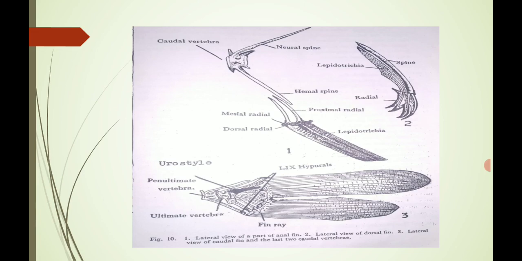The caudal fin comprises the tail region of the fish, which is modified into the caudal fin. The anal fin has various spine-like structures: the neural spine, haemal spine, and the mesial radial and dorsal. Below there is the lepidotrichia, with up to 91 rays present.